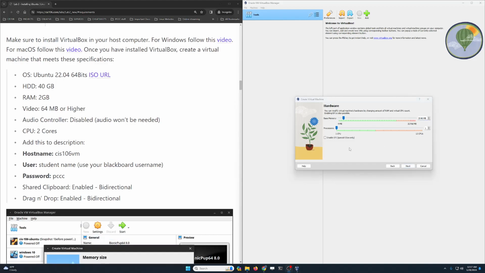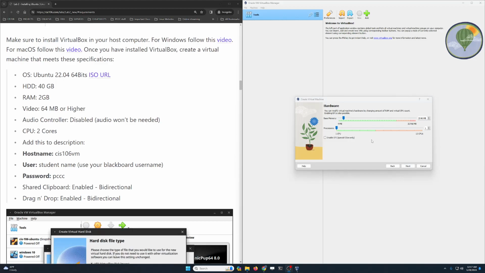So over here, we're gonna select the number of cores that we're gonna assign to our machine. Ubuntu requires a dual core CPU, so we're gonna give it 2 cores. We don't need to give it more than 2.